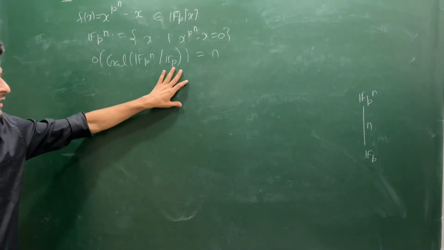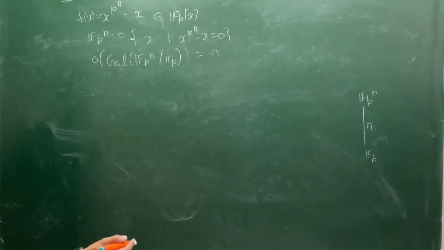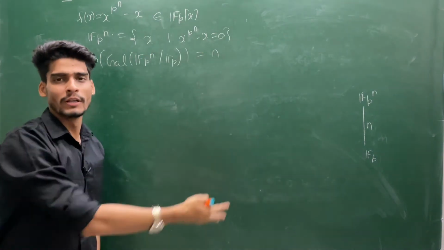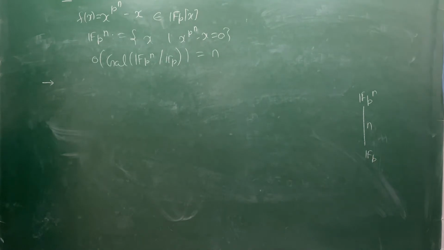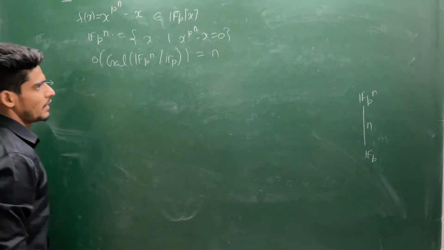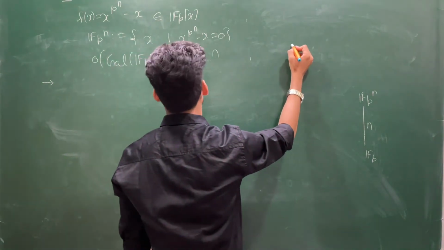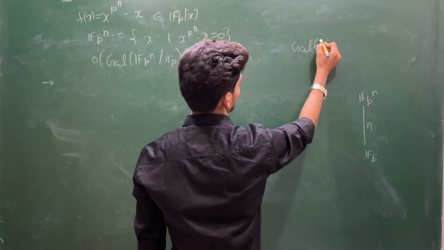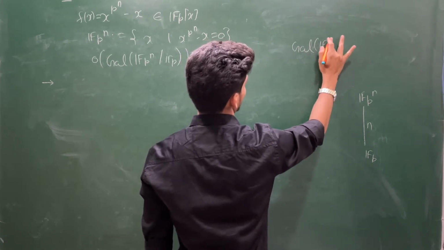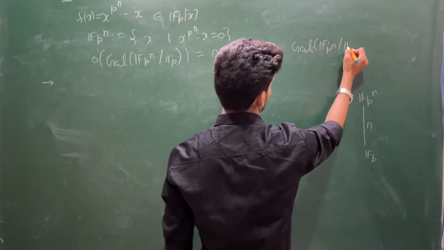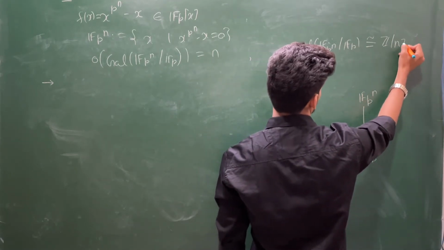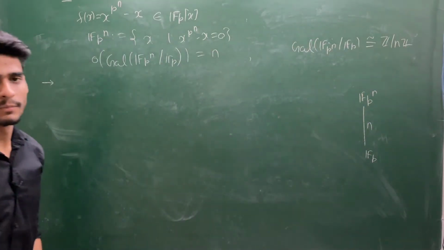If it is cyclic, give me some nice criterion. Let's see. This is one criterion, but I will give you many beautiful criteria now. I will actually prove that this Galois group of Fpn over Fp is isomorphic to Z by nZ. That I can prove.